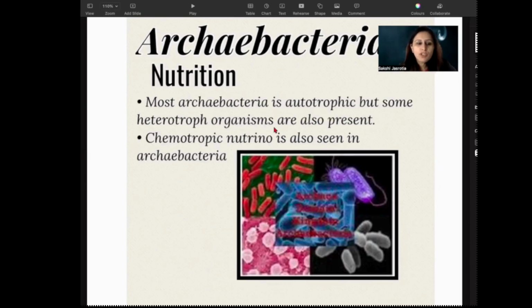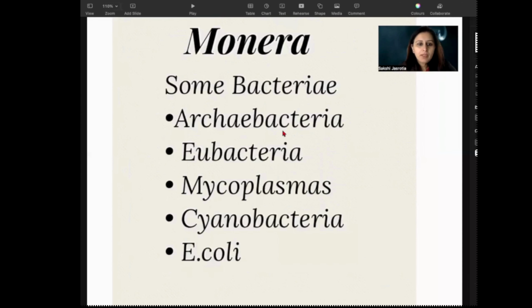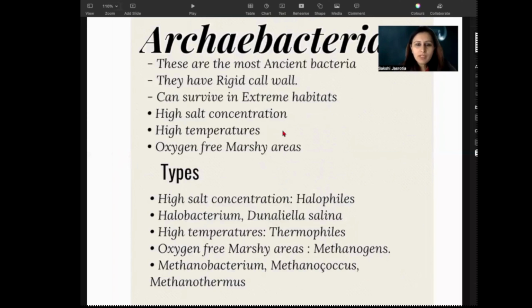Now, what kind of nutrition do these archaebacteria show? A few of them show autotrophism, and the rest have heterotrophism, and chemotrophism has also been seen in the archaebacteria, right? These are the different types of nutrition that they show, and these are the characteristics of archaebacteria. The points we need to remember: number one, they have a rigid cell wall. They are present in extreme conditions, whether it is high concentration of salt, high temperature, or the marshy areas.